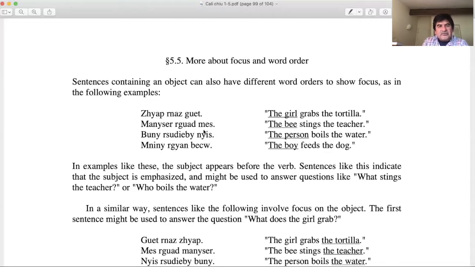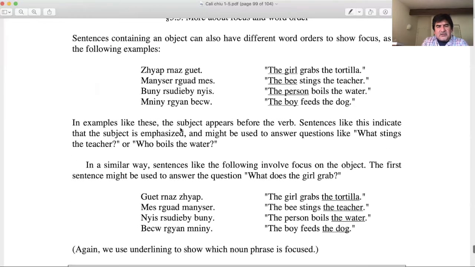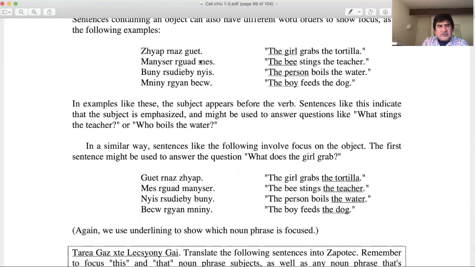So I'm going to pronounce these words for you so you can hear how they're pronounced. I'm going to say them twice and hope that you guys can pronounce them with me or after me. But I really hope that you do practice how to pronounce them. So here we go. Jap Rnasgat. Mindset Erguot Mess. Sorry, I'm going to go back here. Jap Rnasgat.